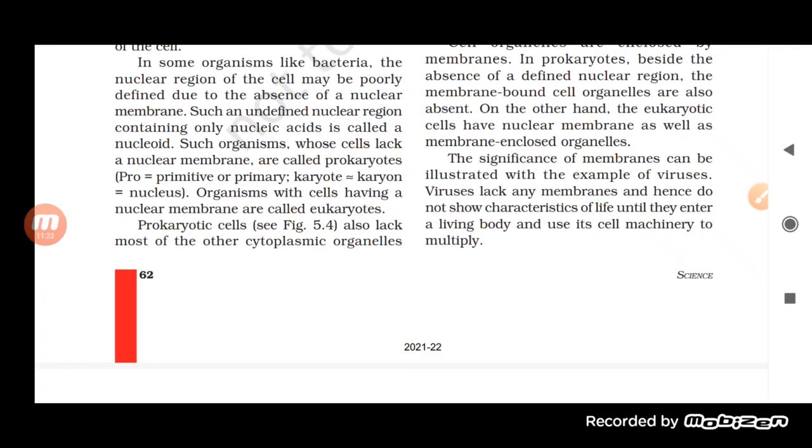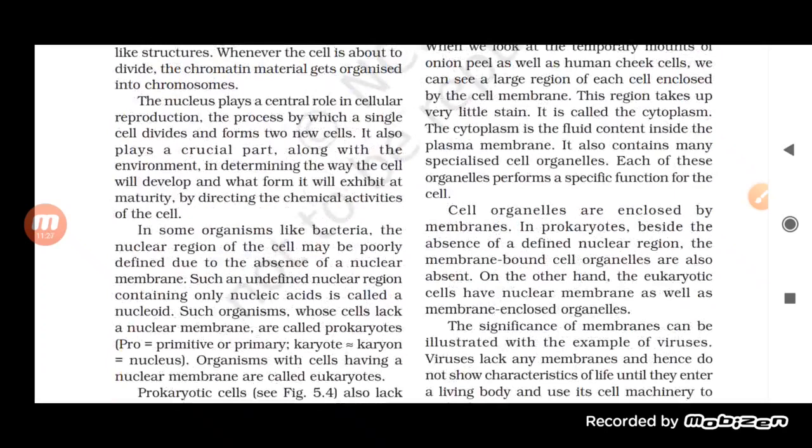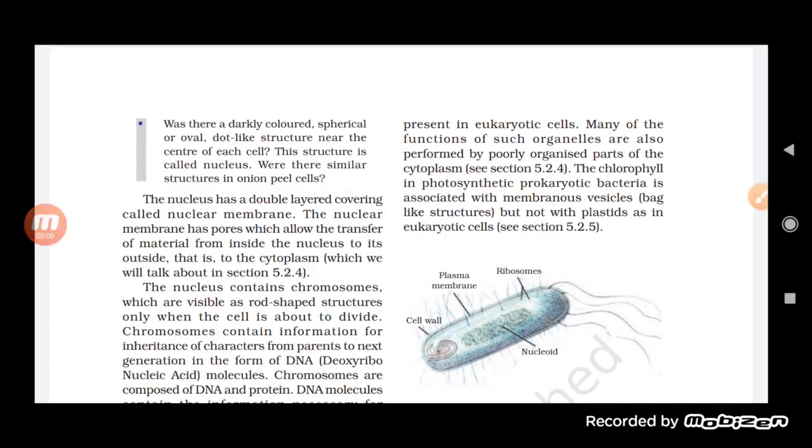Prokaryotic cells also lack most of the other cytoplasmic organelles. Eukaryotes have a well-defined nucleus with a nuclear membrane, while prokaryotes do not. There are some other factors by which prokaryotes are different from eukaryotes.